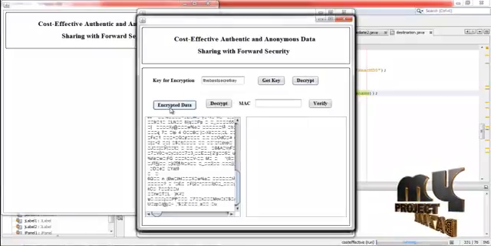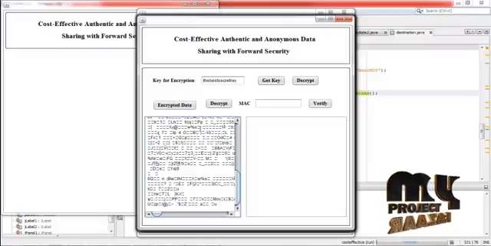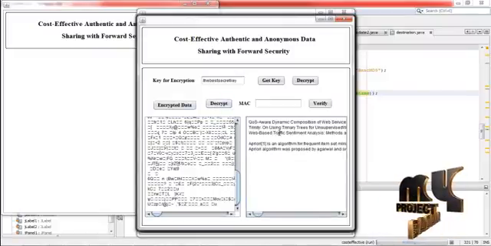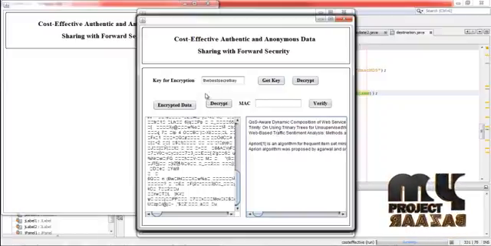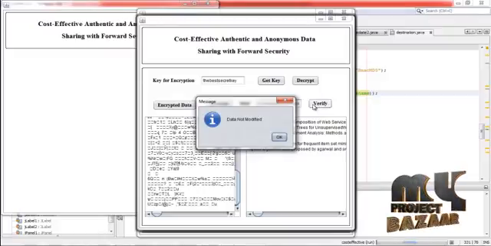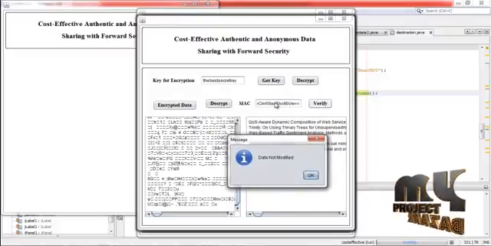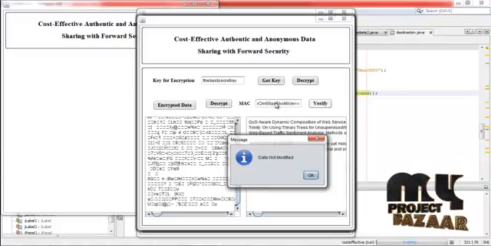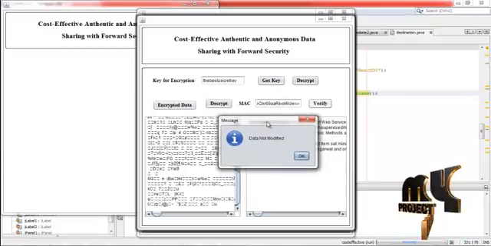Then press encrypted data. Here the encrypted data is displayed, and then press decrypt. It is the decrypted data. This data is decrypted by using the key entered here. Then press verify. Now the message authentication code is also generated here. It is compared with the existing message authentication code, and then the result is displayed that the data is not modified.